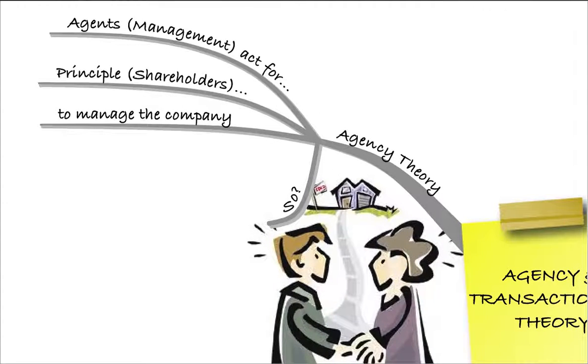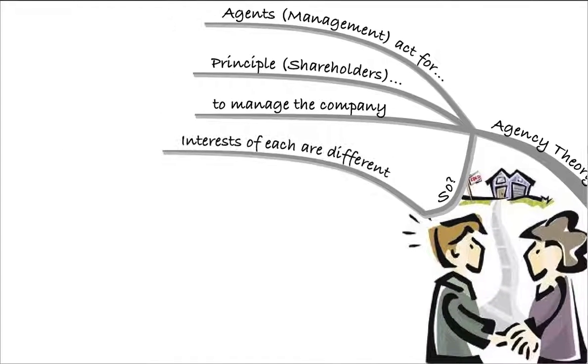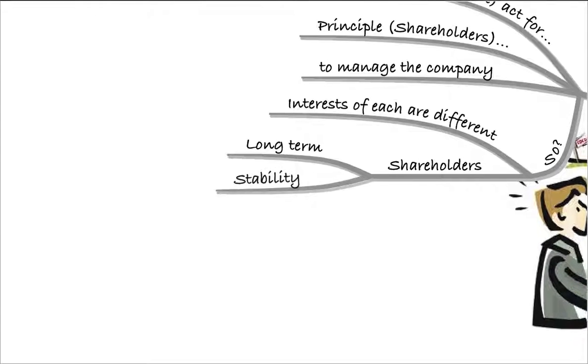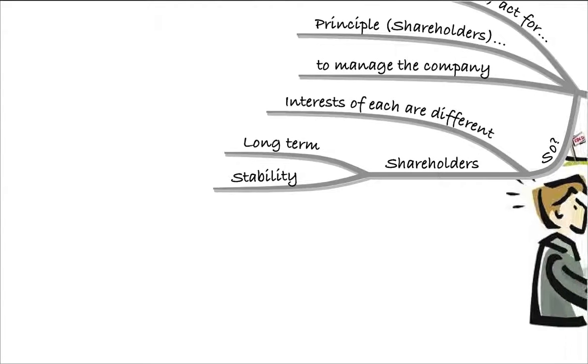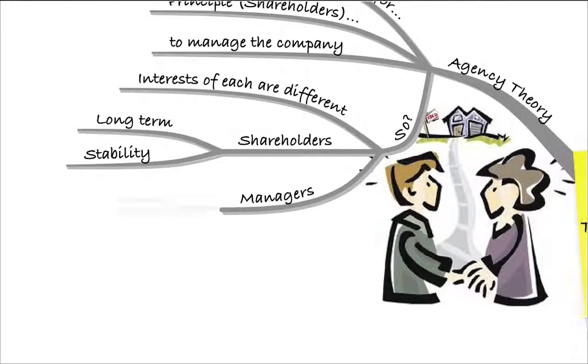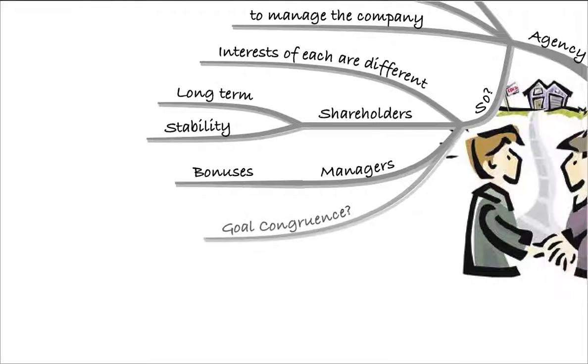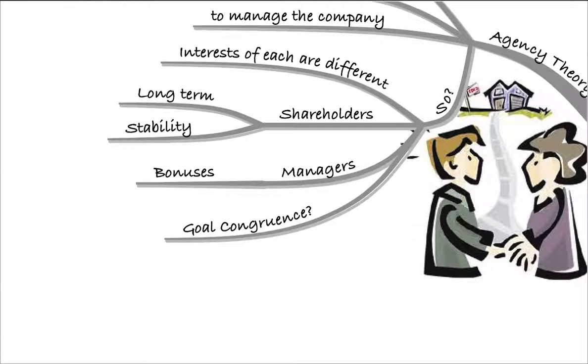So what does this actually mean? Well, it means that the interests of each are different. Remember, the shareholders will want long-term stability of the organisation, whereas the managers will want short-term bonuses and payments now. So we need to try and get goal congruence between these two. We need to make sure that they both want the same thing.